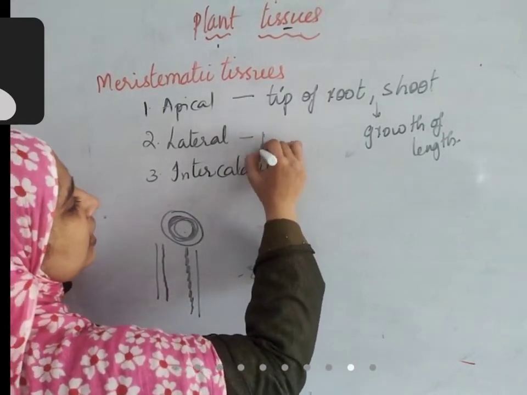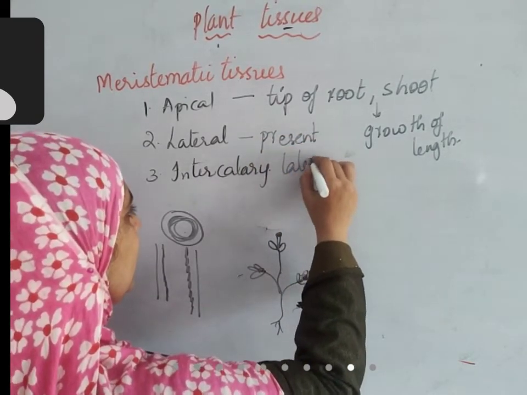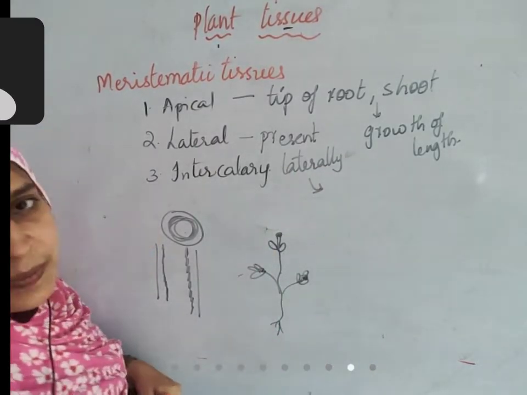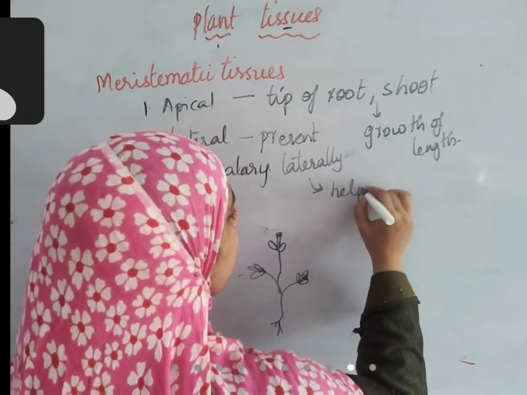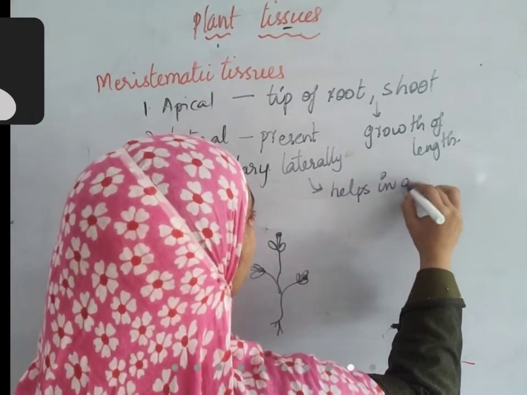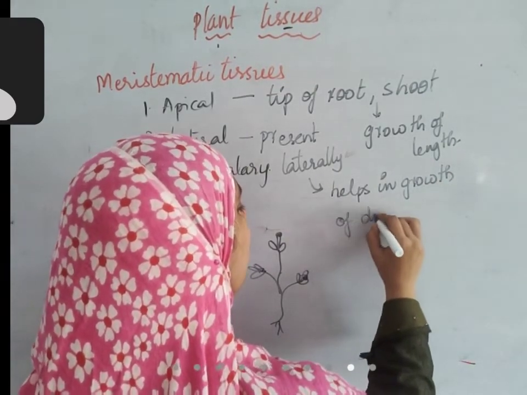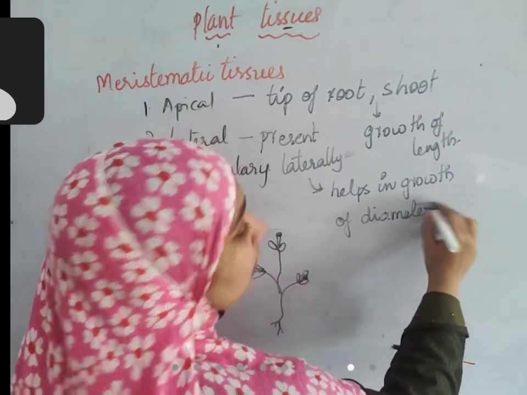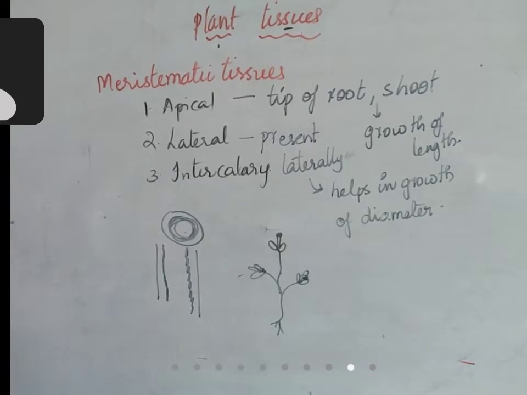It is present laterally, and helps in growth of diameter. Diameter of the plant increases because of this lateral meristem.